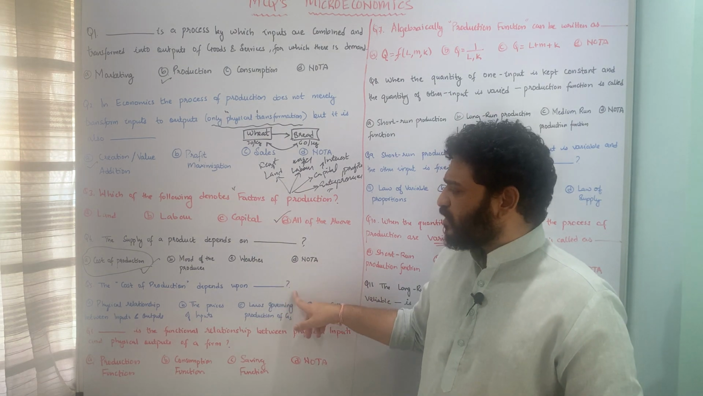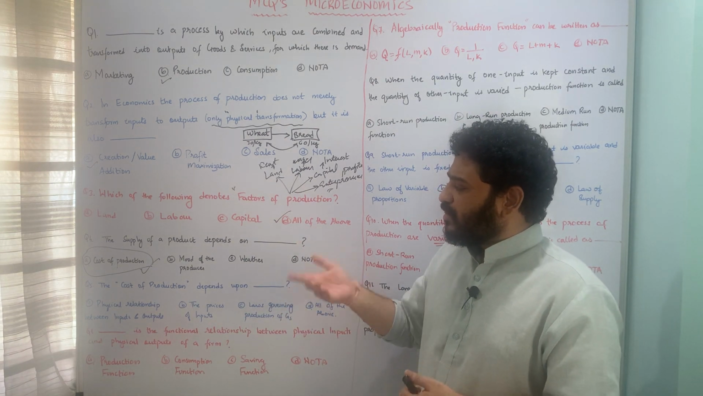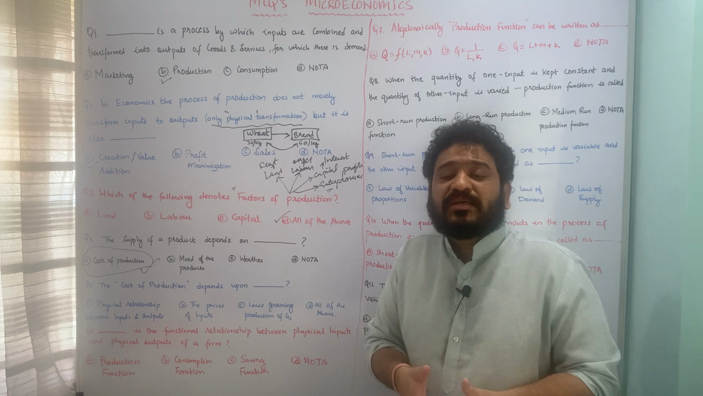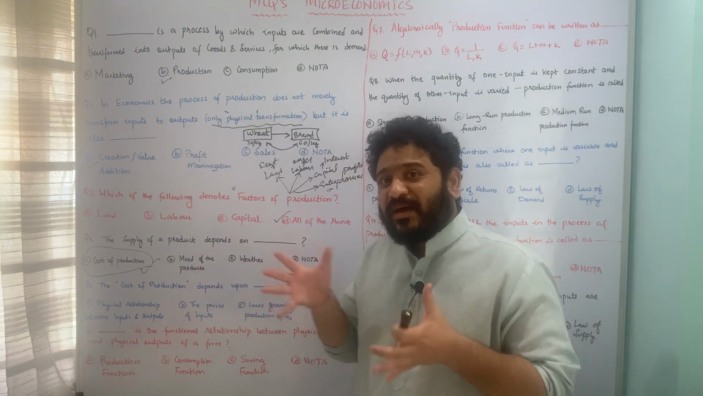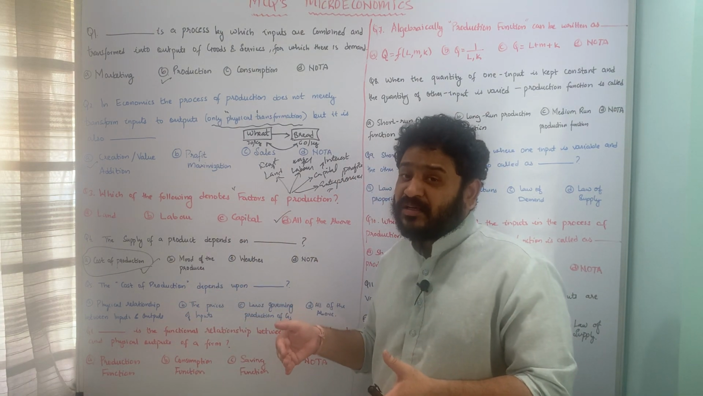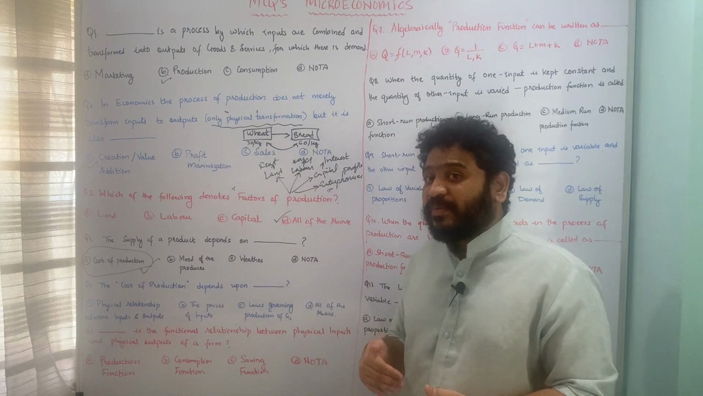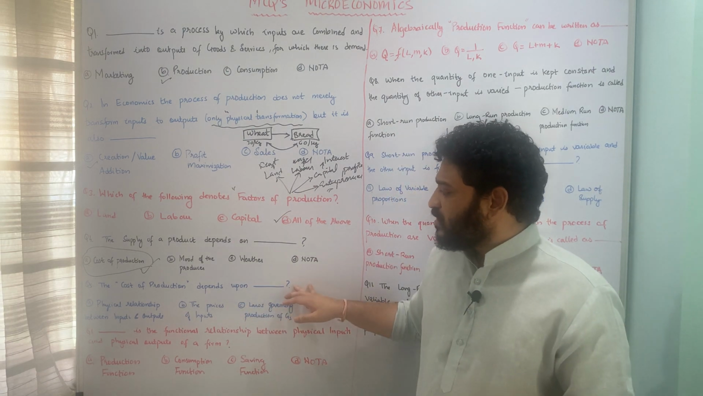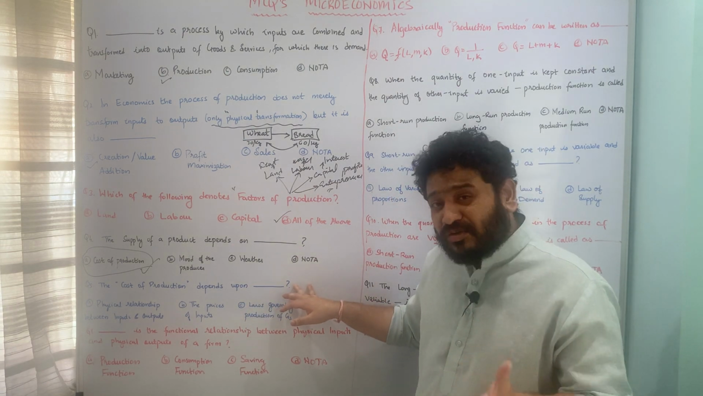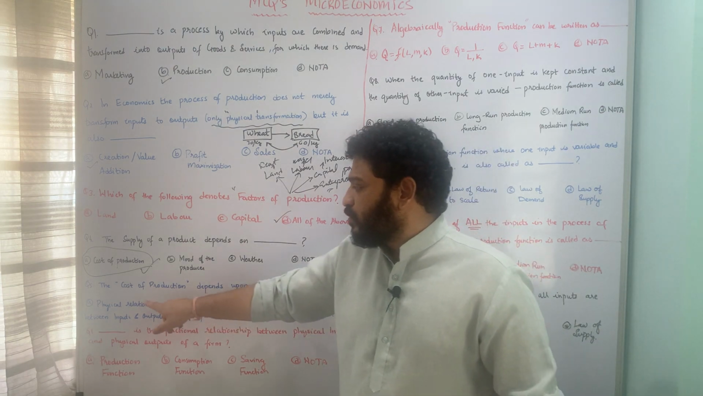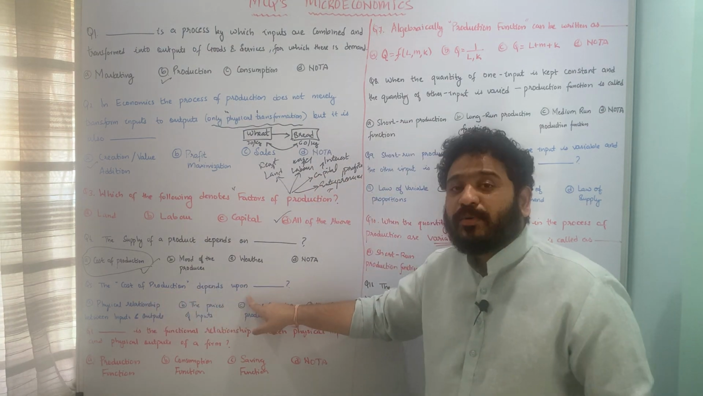Let us now move to the next question. The next question is in a sense talking about cost of production depends upon what? Now supply of product depends upon cost of production. So cost of production in turn also depends upon something else. So what are these factors on which the cost of production depends upon? So the question is, the cost of production depends upon what?